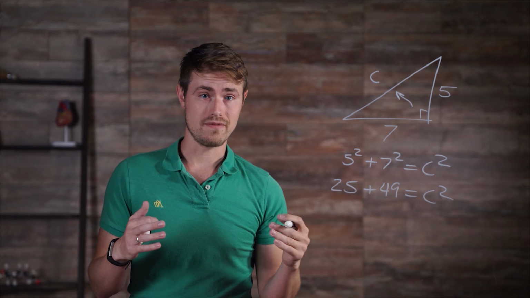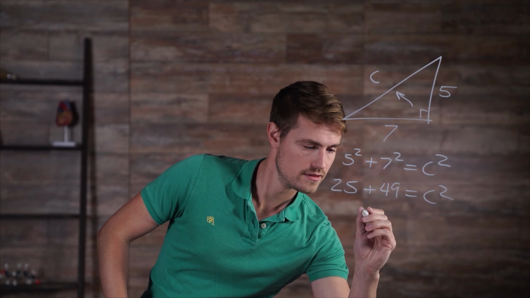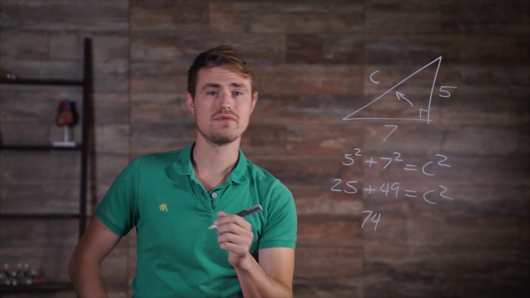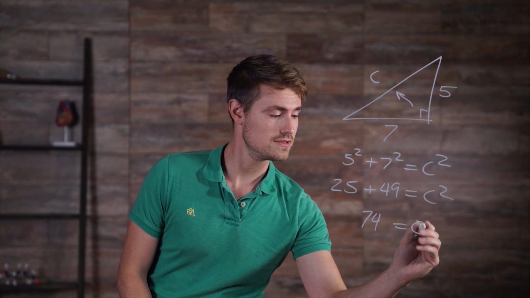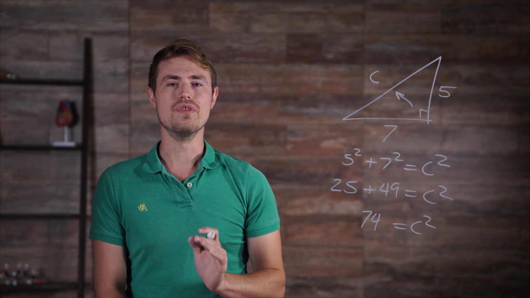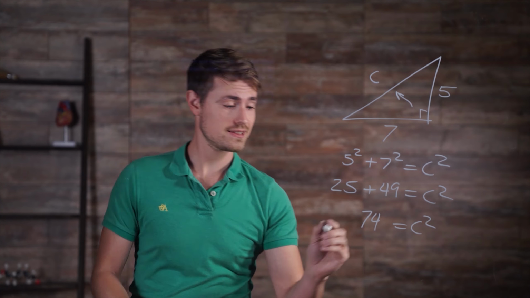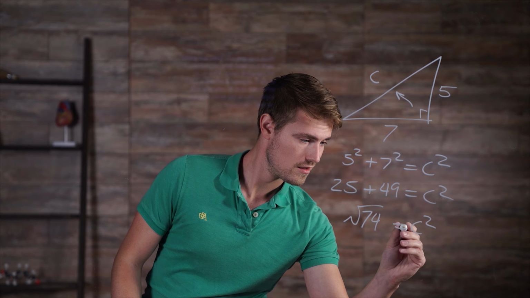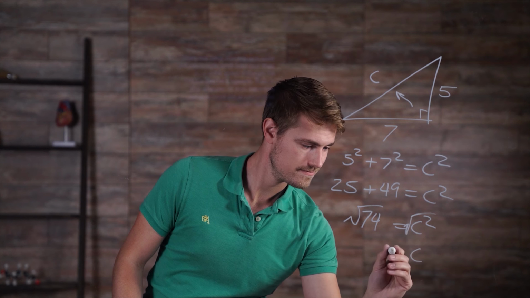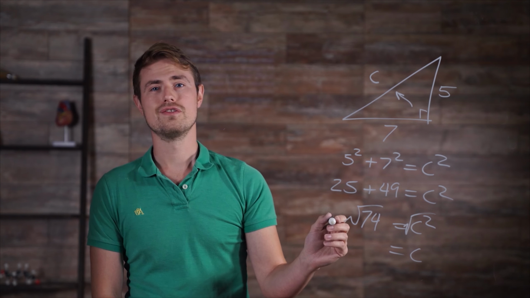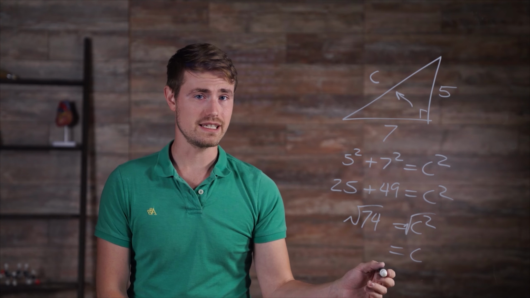So let's add 25 and 49 to get 74, which is equal to C squared. Then we take the square root of each side and find out that the square root of 74 is equal to C.